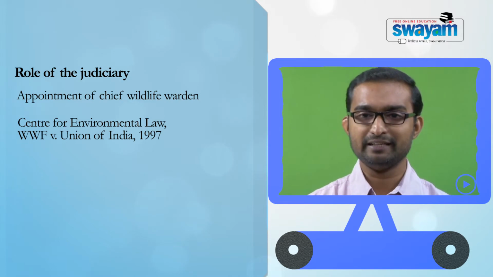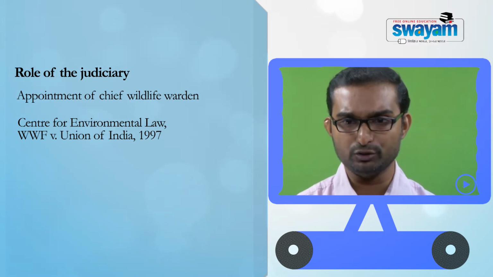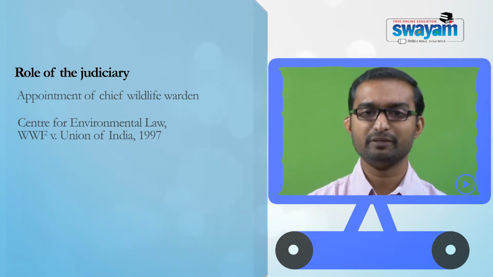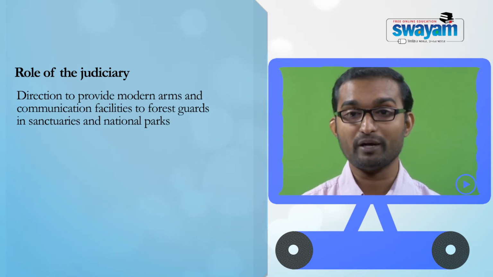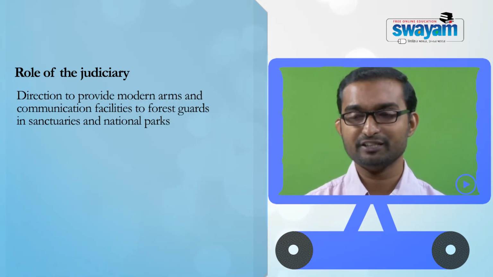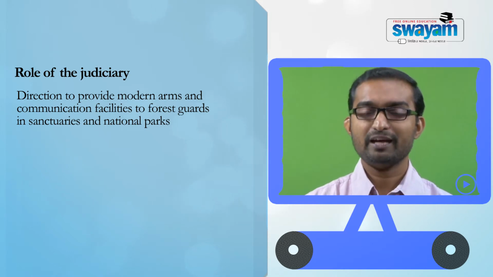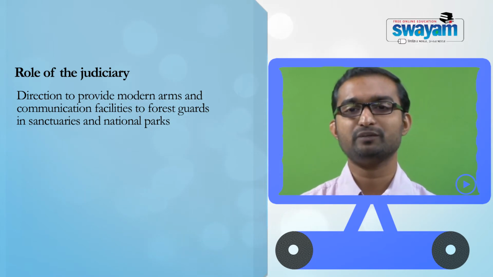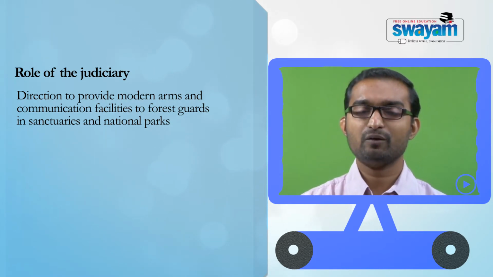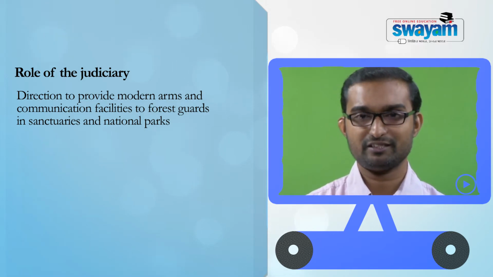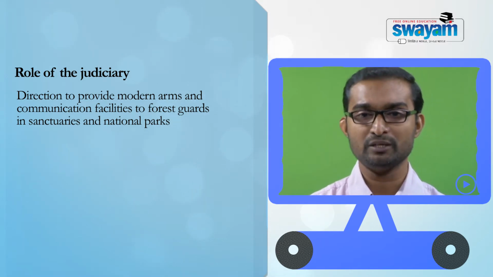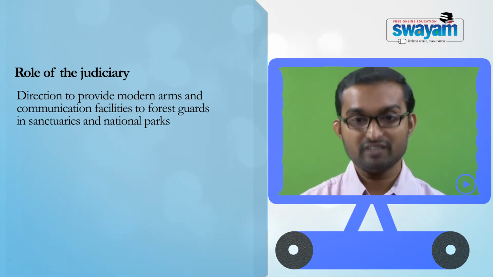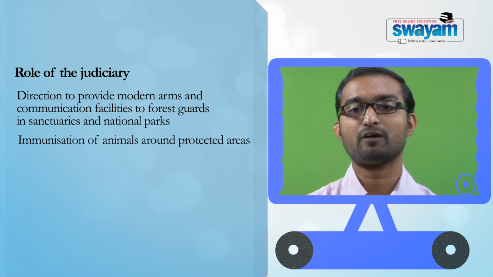For example, again in WWF, the second case in 1992, the court identified a loophole in the implementation mechanism and directed the government to provide modern arms and ammunition and communication facilities to forest guards. We can see that the judiciary is slowly stepping into the area of the executive and determining what actions are necessary for the proper implementation of the 1972 Act. In the same case, the court also directed steps for immunization of animals around protected areas.